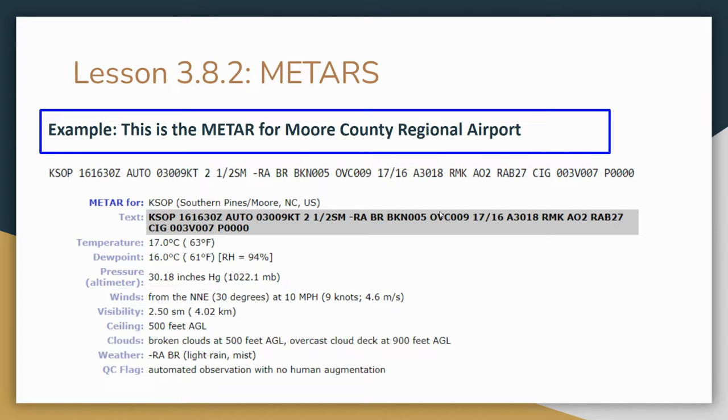Here's a full example of the METAR. We can see we're in the Southern Pines, North Carolina airport. So there's the METAR, how it looks in text, and then it shows us everything that's going on in that METAR.